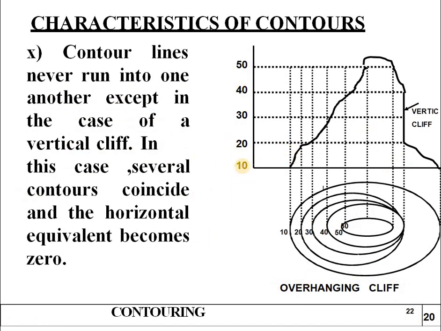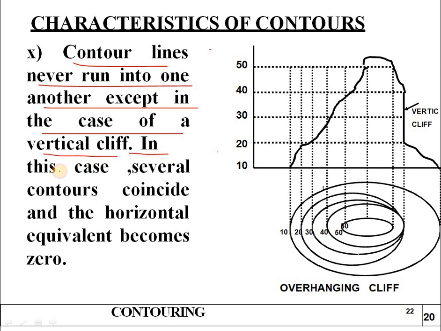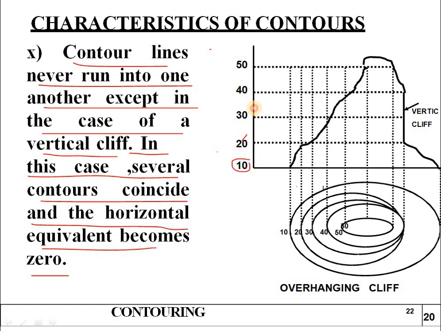Another portion you can see here: the contour lines never run into one another except in the case of a vertical cliff. So, other than an overhanging cliff, they will not run into other lines, except in a vertical cliff. In this case several contours coincide and the horizontal equivalent becomes 0. We can see in the example here: the first one 10, 20, 30, 40, 50. This is the XY line, overhanging cliff.